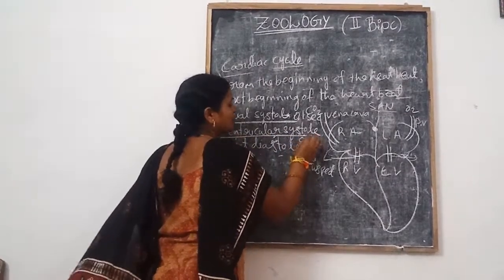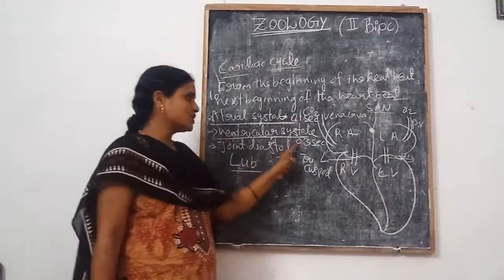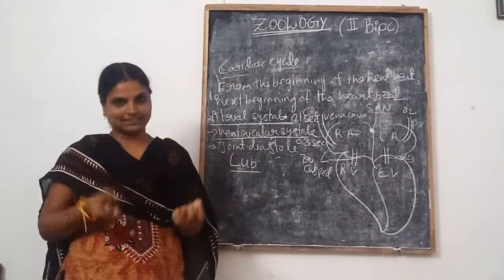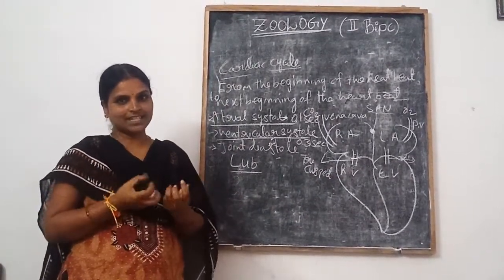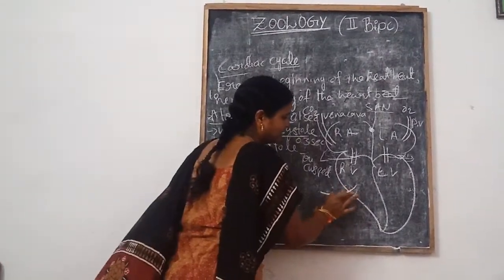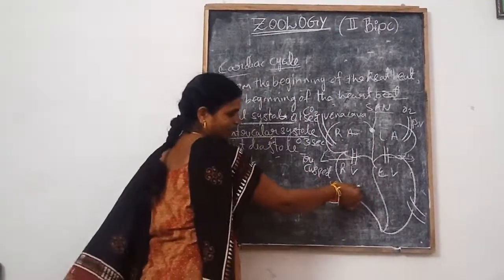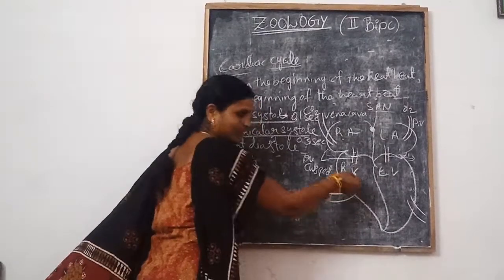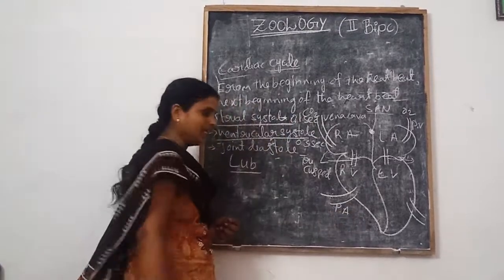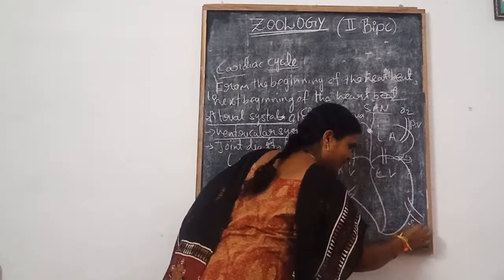The duration of the ventricular systole is 0.3 seconds. Here, when the ventricles are contracted, the semilunar valves open. The blood flows from the right ventricle into the pulmonary artery, and from the left ventricle into the systemic artery.